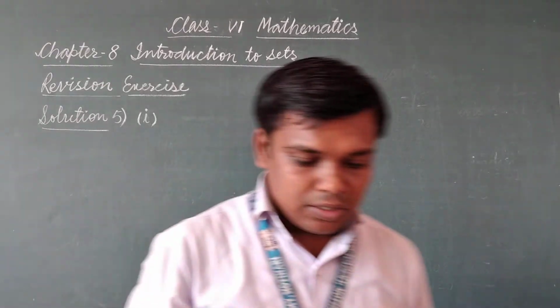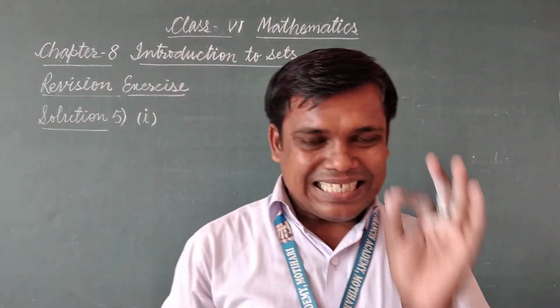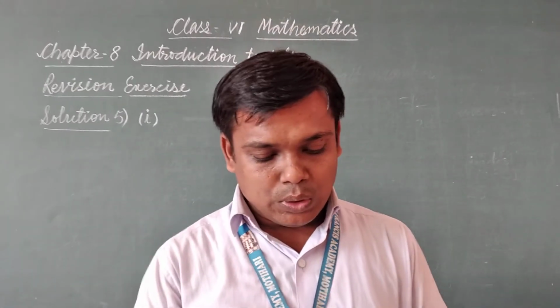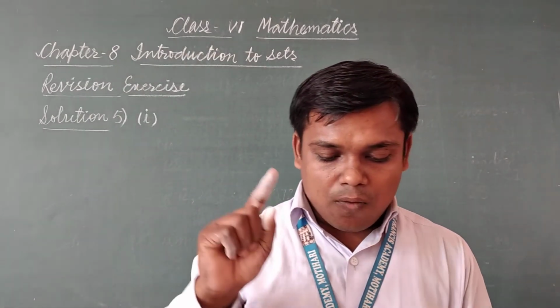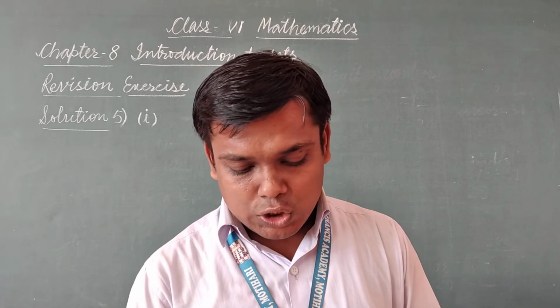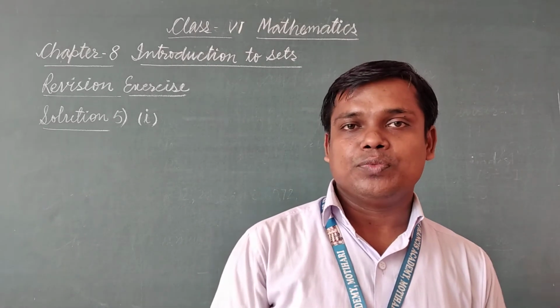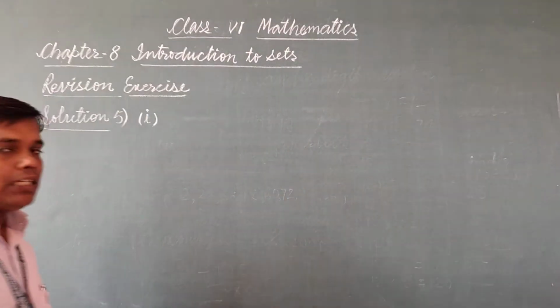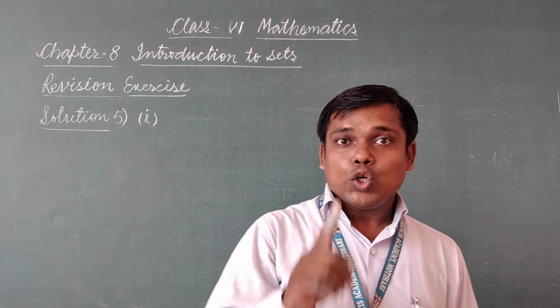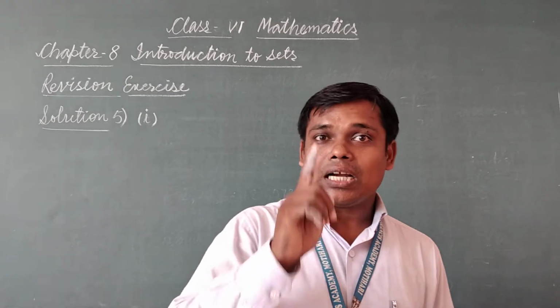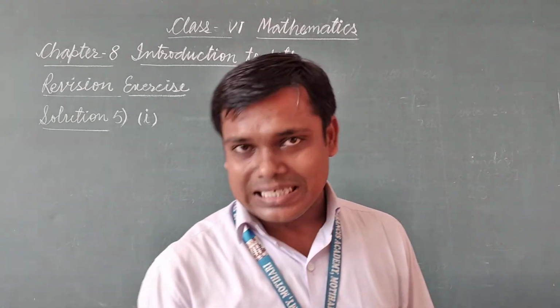Read the statement. Question number 1 is set A is equal to X such that X is a day of a week that begins with letter W. Now, when you write the days of a week, you find there is only one day which begins with letter W, and that is Wednesday.